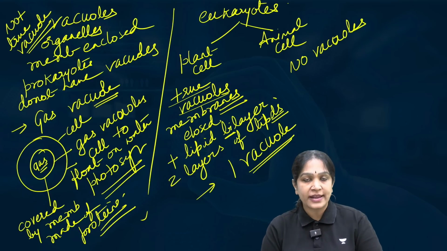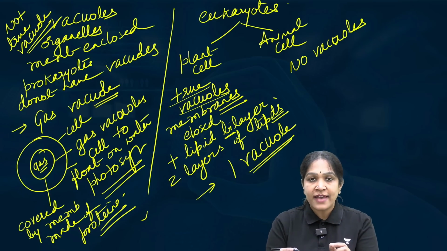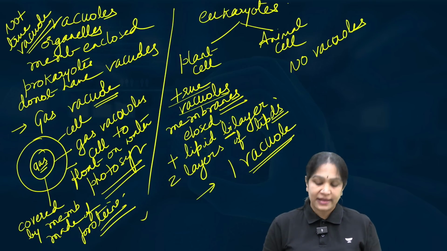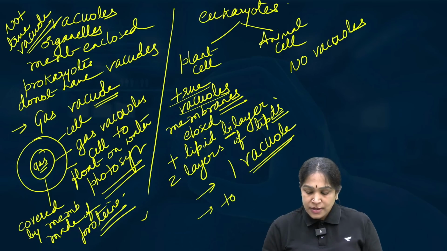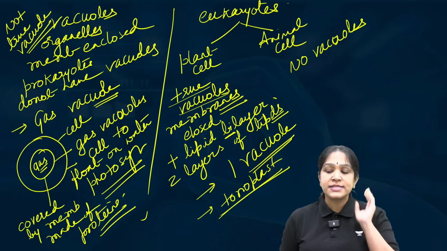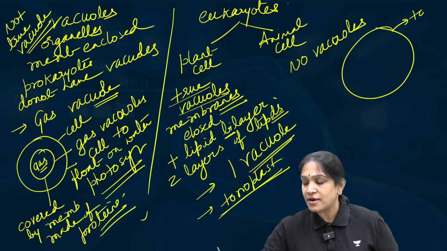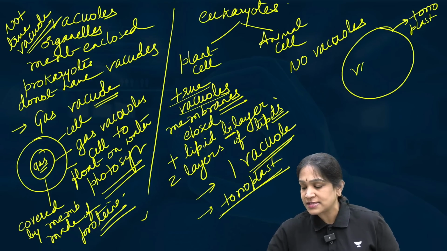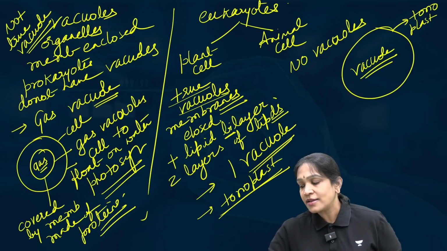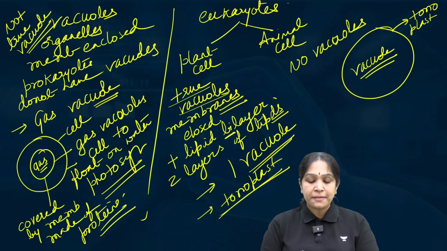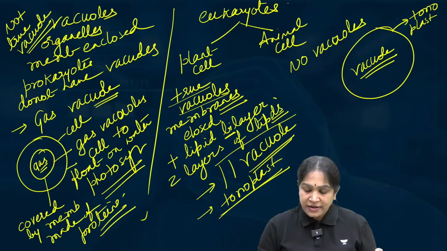Now coming to the eukaryotic cells. Do plant cells have a vacuole? Yes. This vacuole is covered by the lipid bilayer. This membrane is called tonoplast. The outer covering of the vacuole is called the tonoplast. How many vacuoles are there in the plant cell? They have only one vacuole.